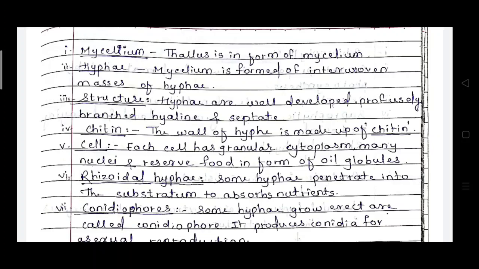So what is the structure? Let's discuss the structure of this hyphae. Hyphae are well developed, profusely branched, hyaline and septate. So this hyphae is well developed. स्ट्रक्चर अभी हमने फिगर में देखा. ब्रांचेड रहता है, हाईलाइन स्ट्रक्चर रहता है, उसके ऊपर सेप्टा प्रेजेंट रहते हैं. Then the wall of this hyphae is made up of chitin. In all fungi, the cell wall is made up of chitin.